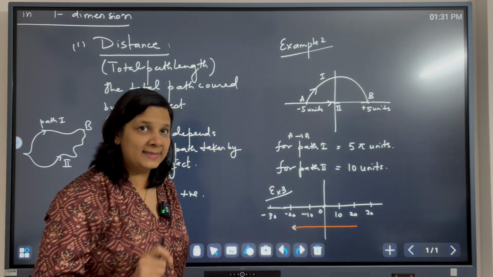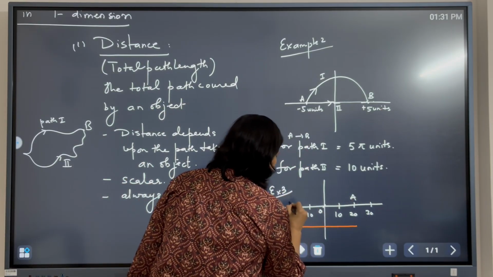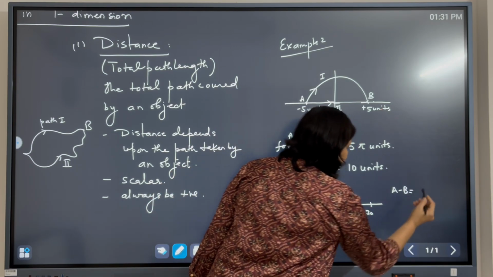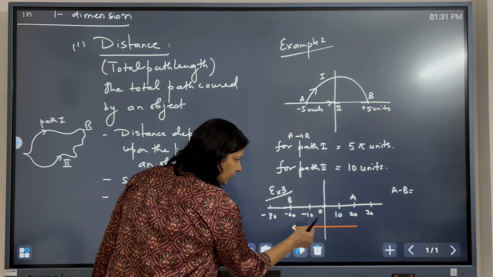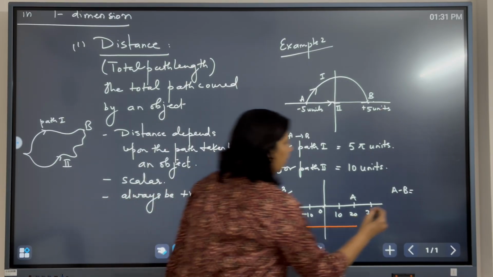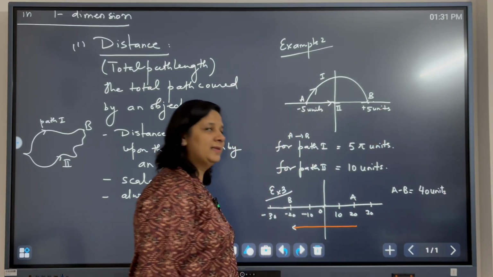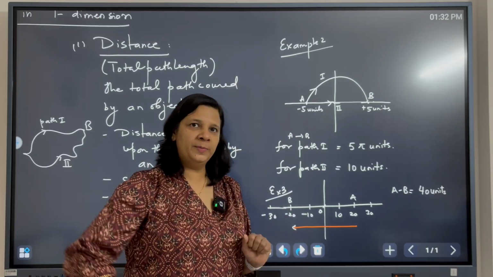How much is the distance covered by the object? Let me call this point A, B. From A to B, the object covers from here to here 10 units, 20, 30, 40. So 40 units will be the total distance covered by the object. I hope this concept is clear.